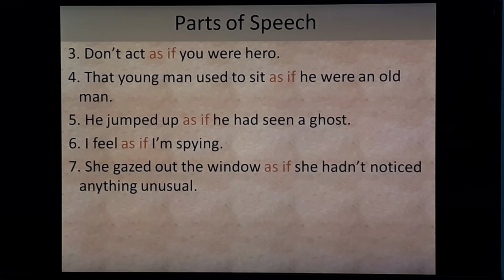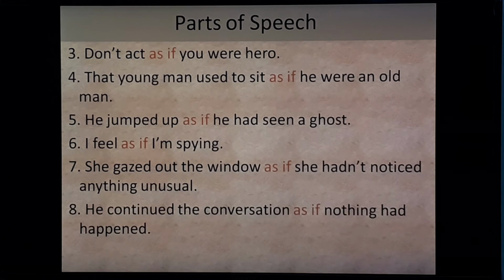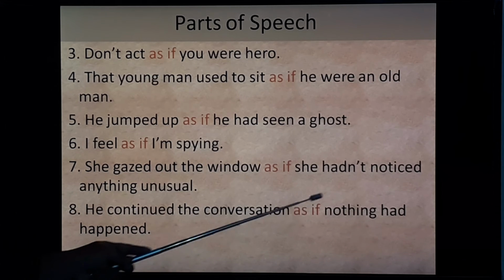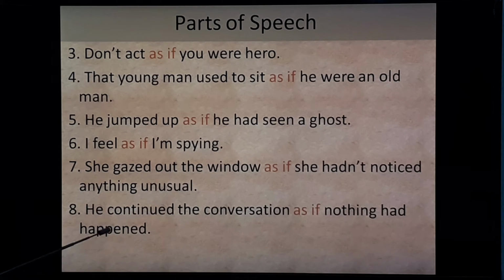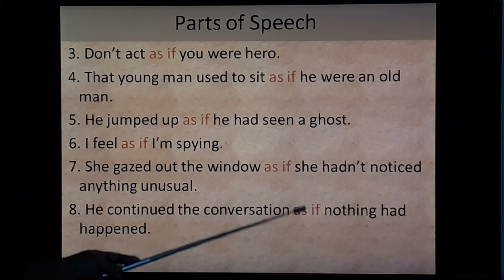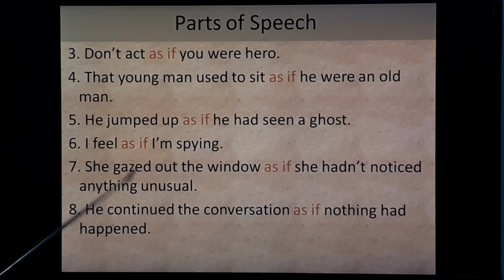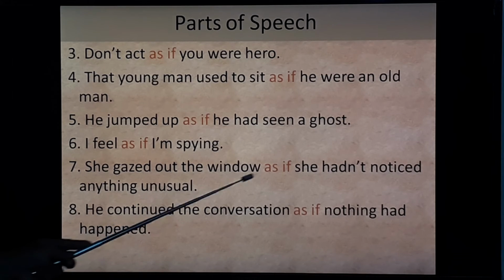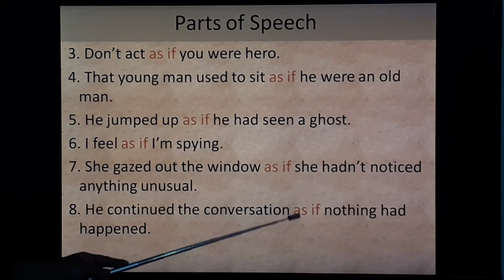He continued the conversation as if nothing had happened. So here "he continued the conversation" is the main clause, "as if" is the subordinating conjunction, and "nothing had happened" is the subordinate clause. Most probably "as if" comes in between the sentence only.